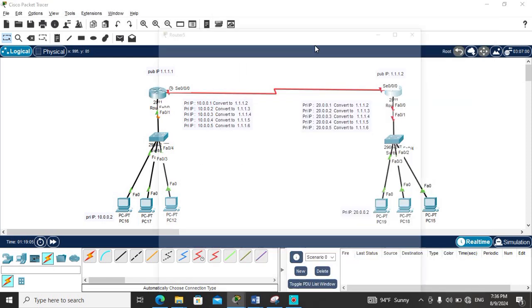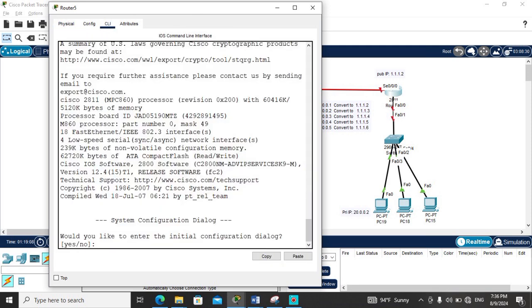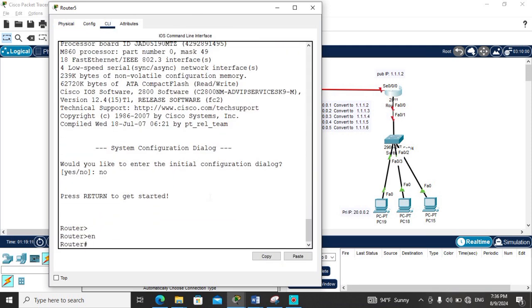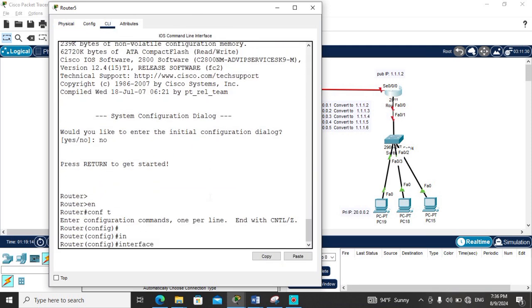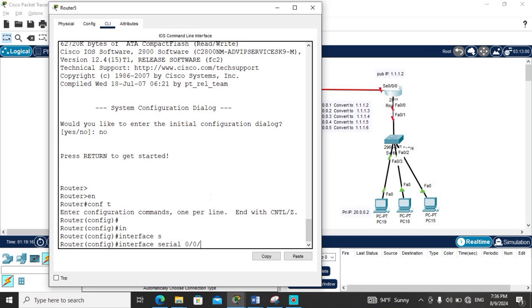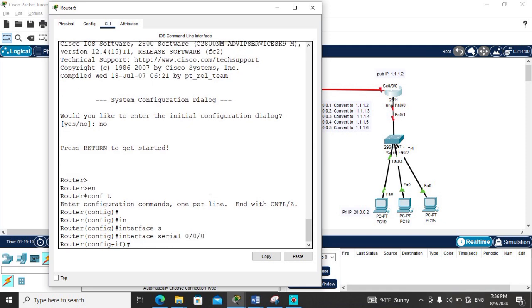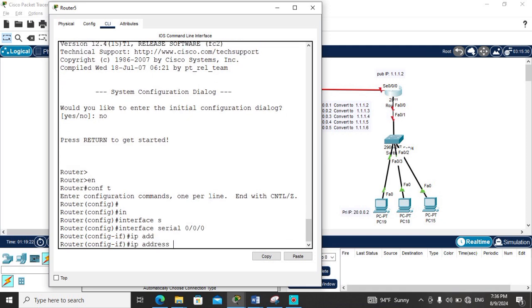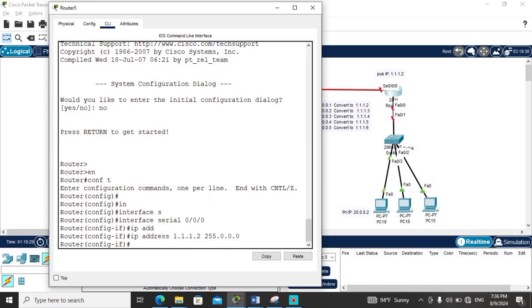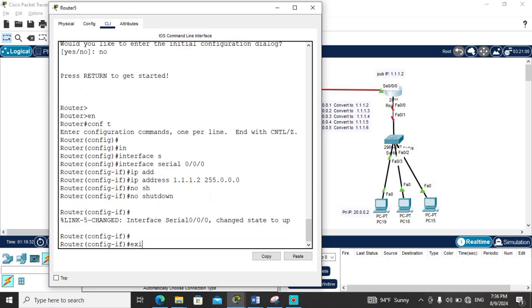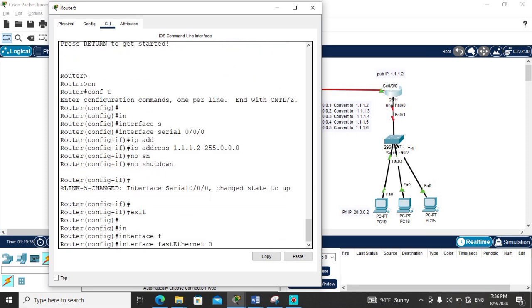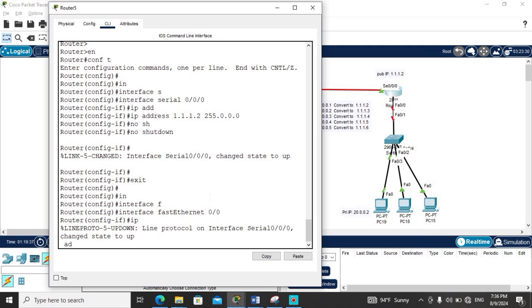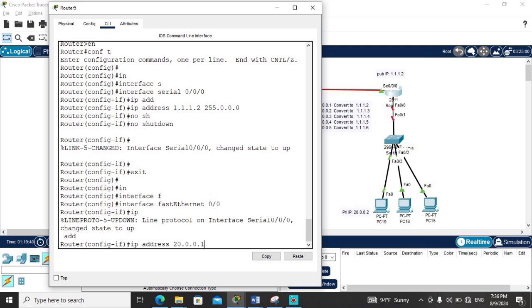After that, I want to configure this router. Connect the interface serial 0/0, IP address 1.1.1.2, 255.255.255.0, no shutdown. Then interface FastEthernet 0/0, IP address 20.0.0.1.